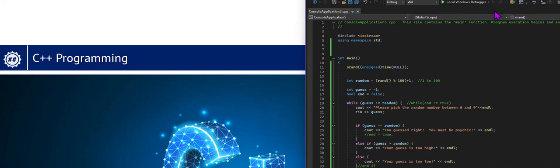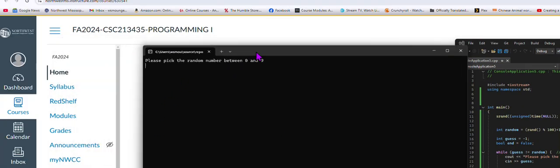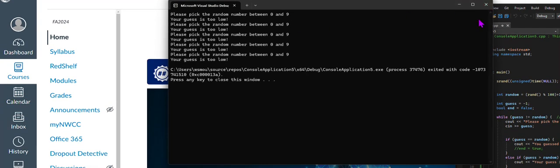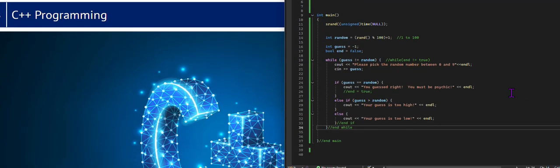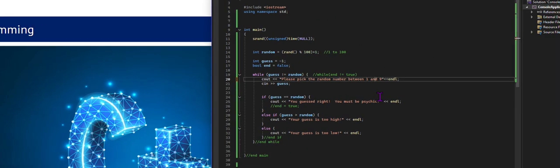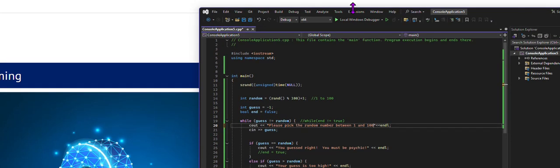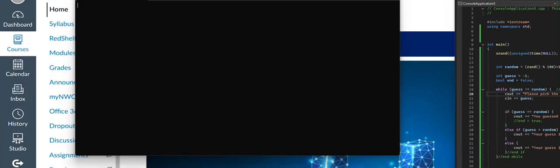So just to show you, we'll come in here. Oh, and actually it's not 0 to 9. Let me fix that. I'm going to make sure that states what it's supposed to. Okay, now I'll run it properly, and I will show you 7 guesses.